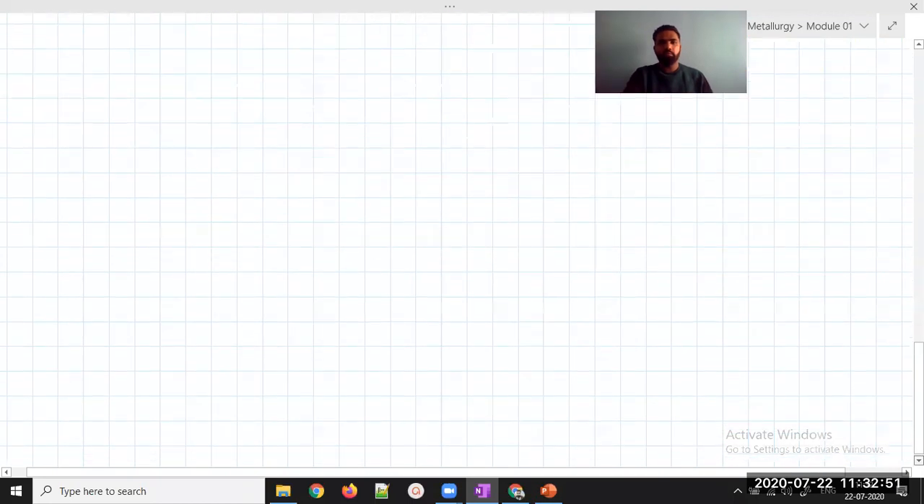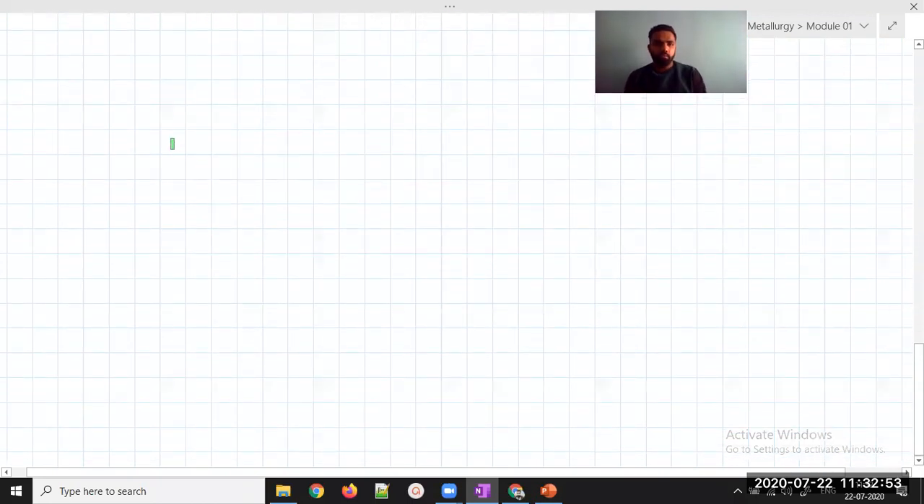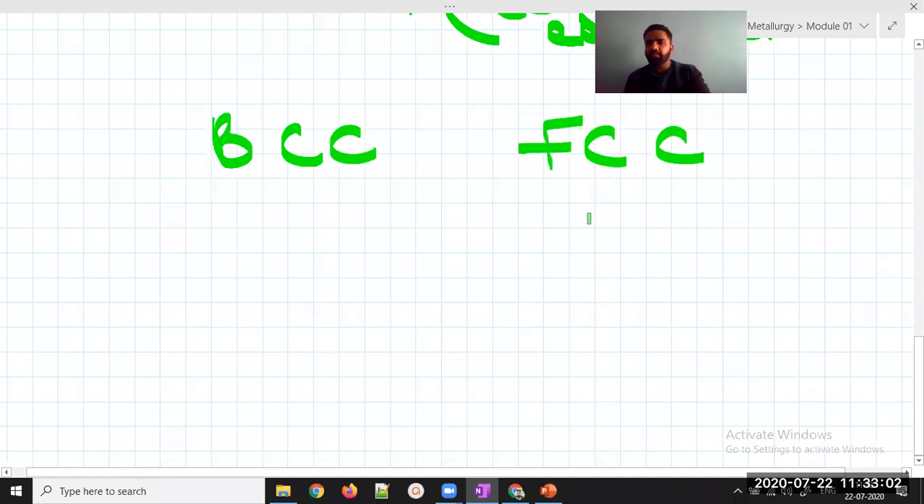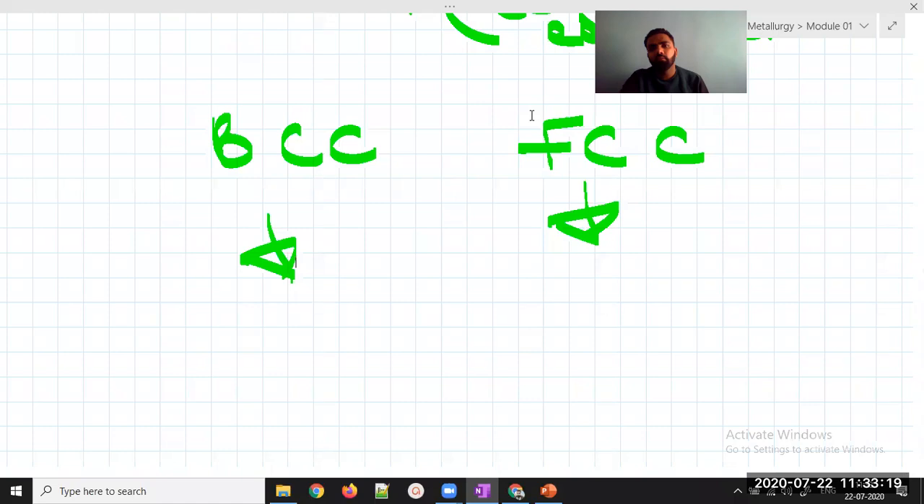a simple thing. I think you have heard about BCC and FCC, body centered cubic and face centered cubic. Are these primitive type or non-primitive type? Body centered cubic, is it primitive or non-primitive? And where does the body center have the atom?